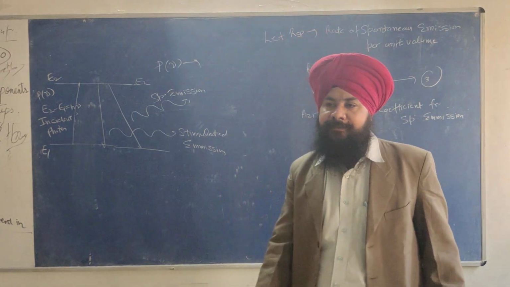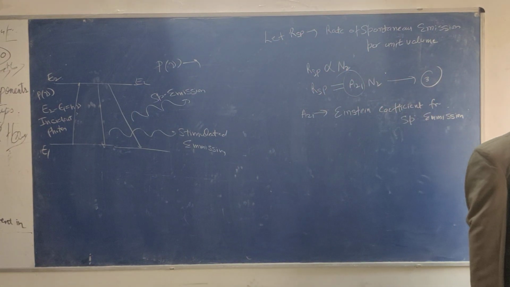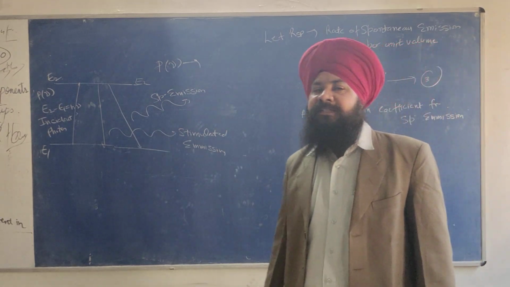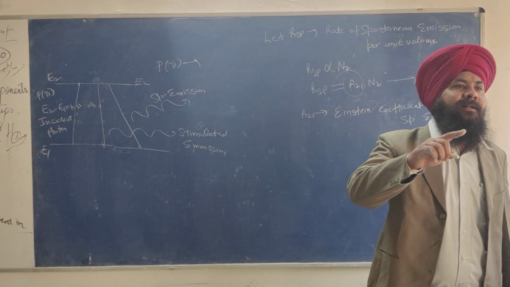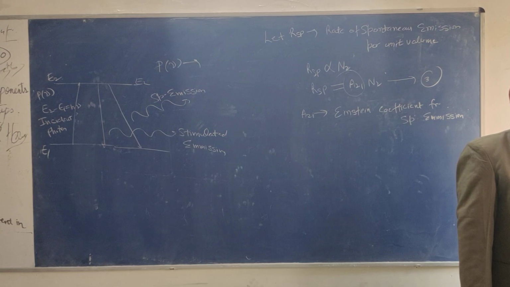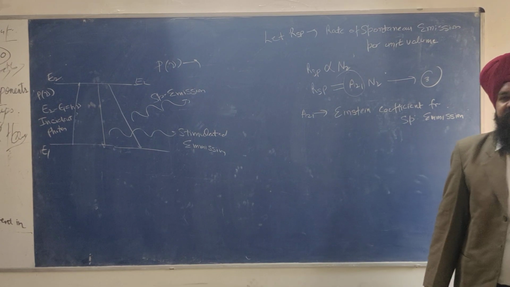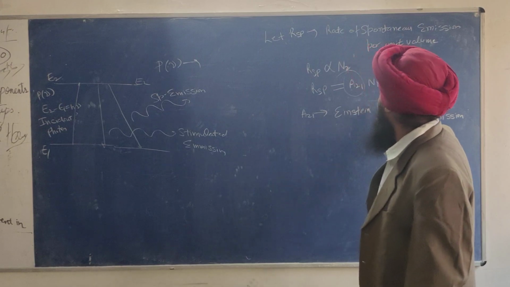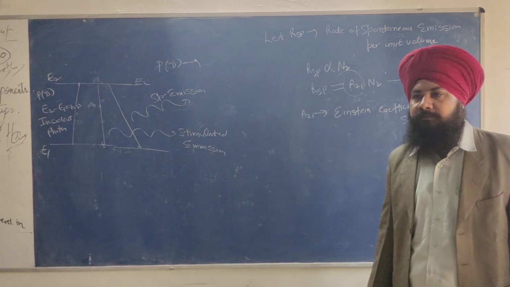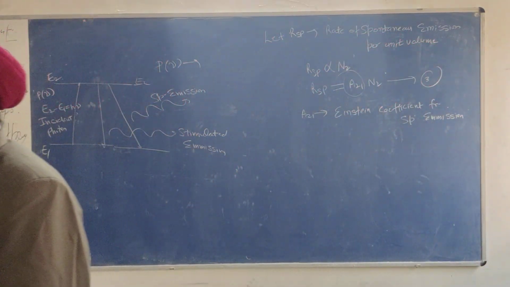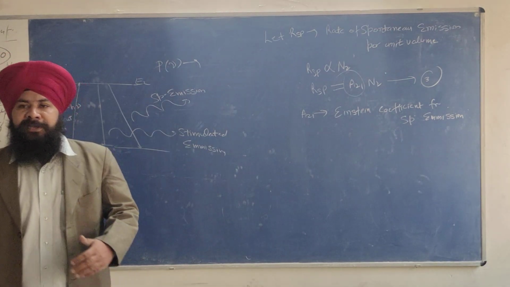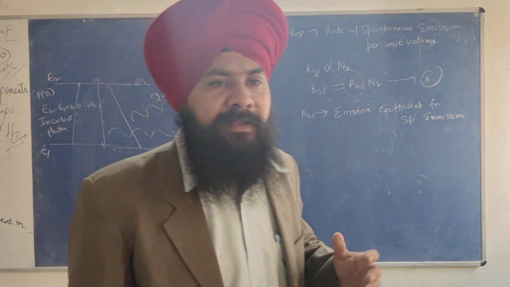It represents the probability of spontaneous de-excitation by a substance.